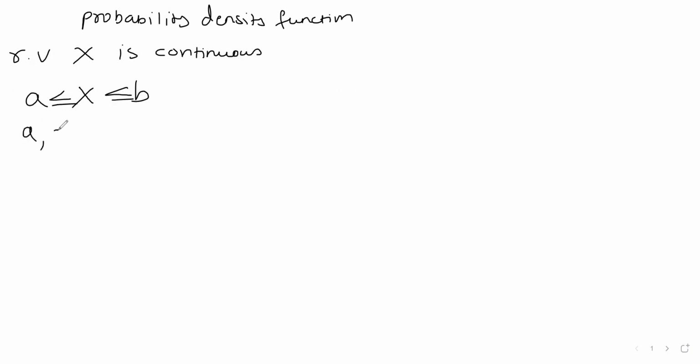It can assume a, a.1, a.2, so on up to b. It assumes in fact indefinite values in between a and b.